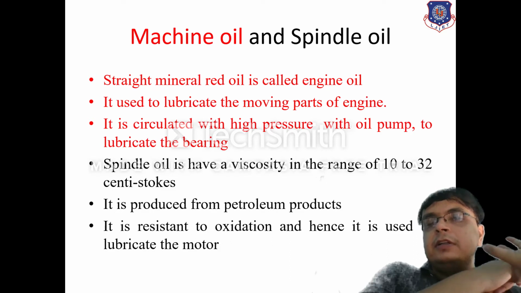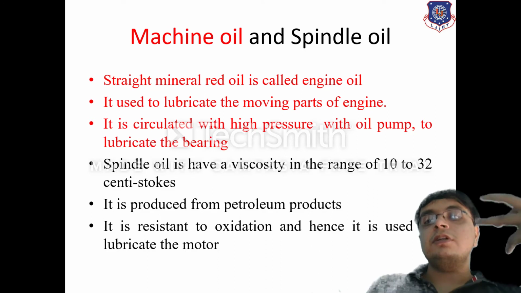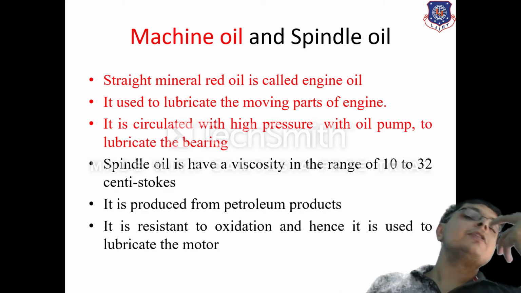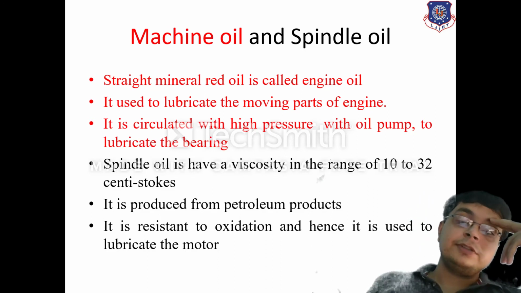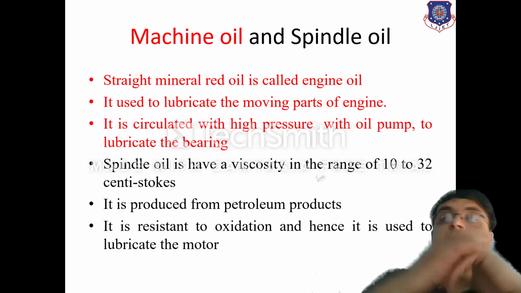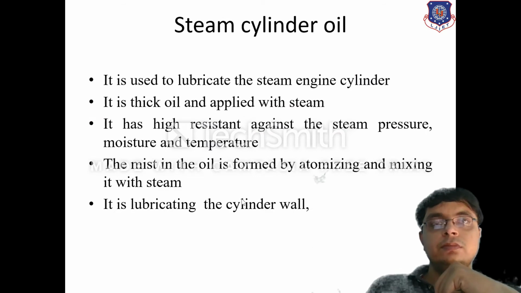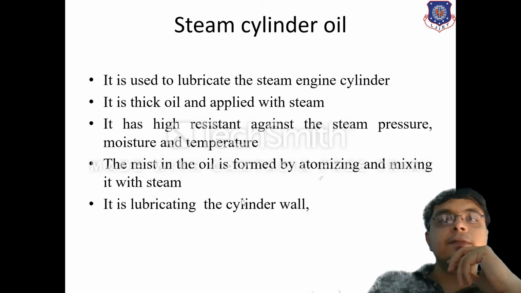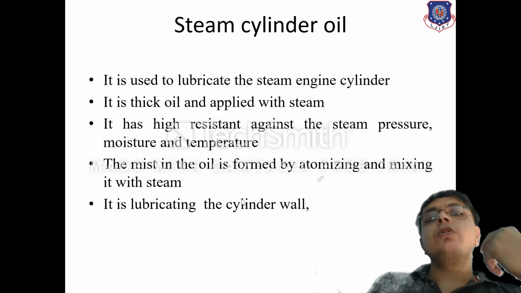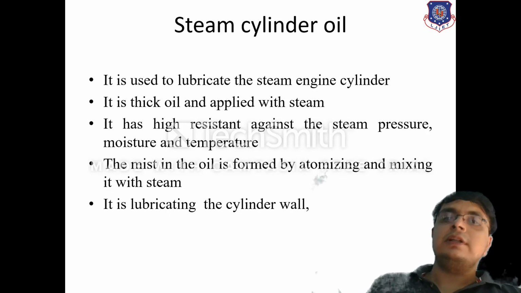Next is the spindle oil. Spindle oil has a viscosity range of 10 to 32 centistokes. It is formed from petroleum products. It is highly resistant to oxidation and it is used to lubricate the motor. Generally it is used in more automobiles. Next is steam cylinder oil.